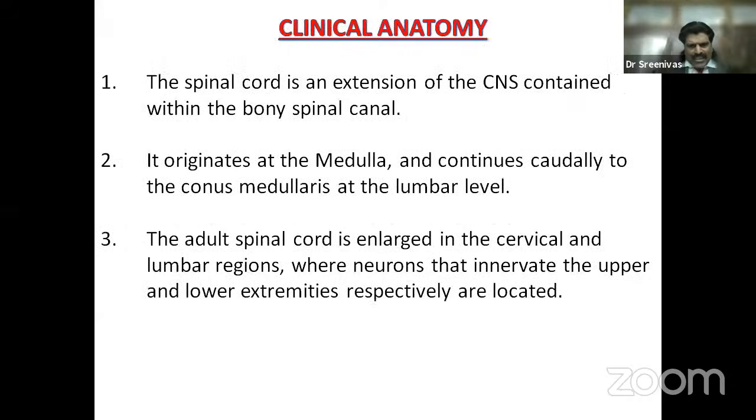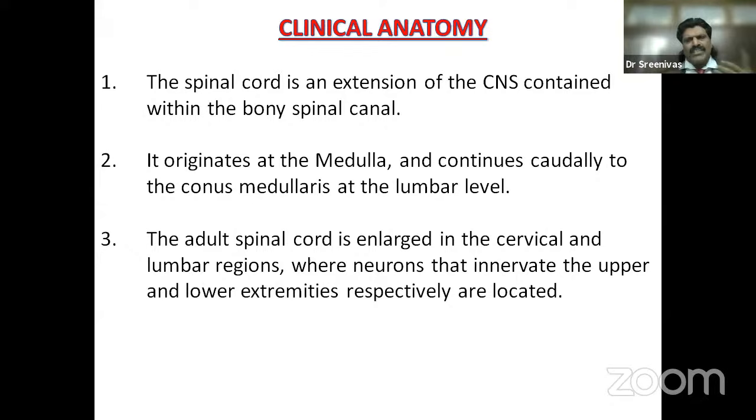The spinal cord is actually an extension of the CNS contained within the bony spinal canal. It originates at the level of the medulla oblongata and continues caudally to the conus medullaris at the lumbar level. The adult spinal cord is enlarged at the cervical level and the lumbar level, where neurons that innervate the upper and lower extremities respectively are located.